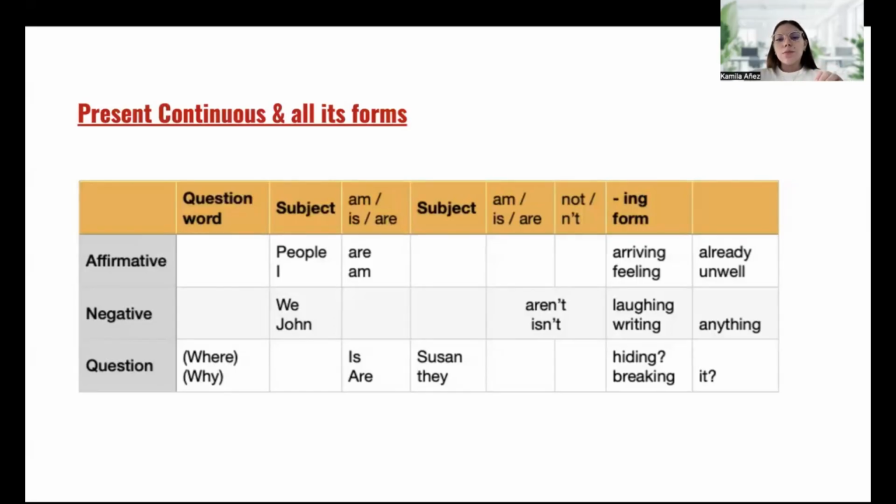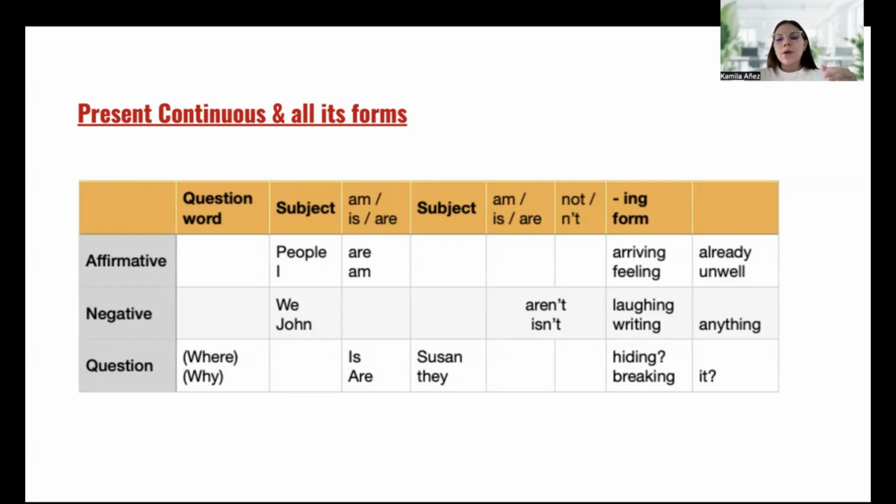So it will be subject, aren't, or isn't, or I'm not. It will be the negative form we add for our subject, plus the ing form, that will be the verb plus ing at the end of it, and the complement.